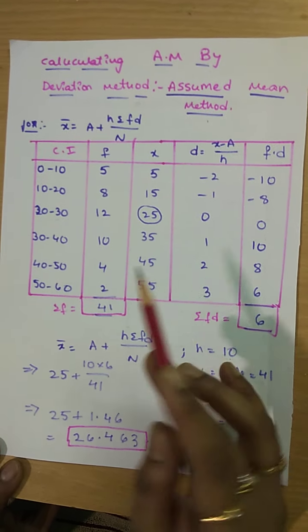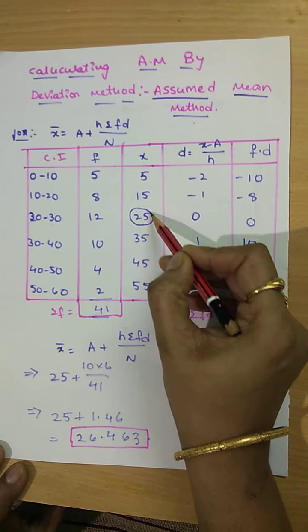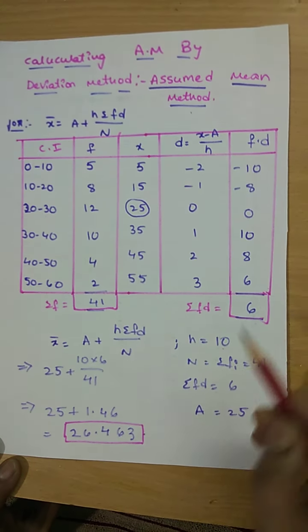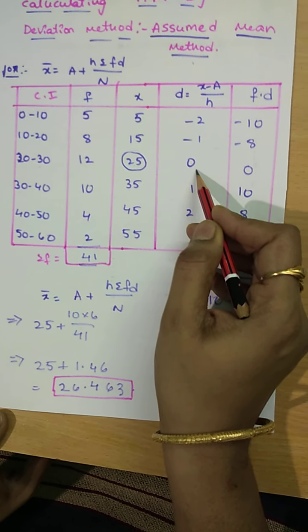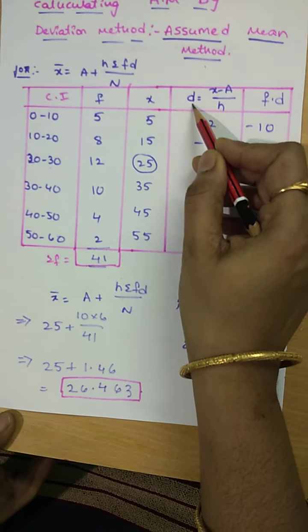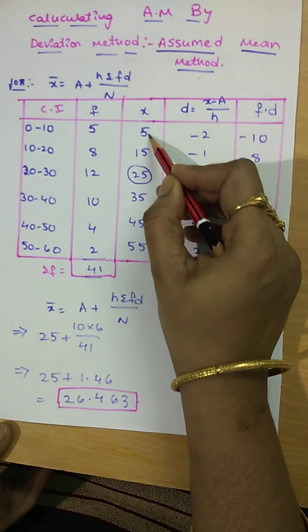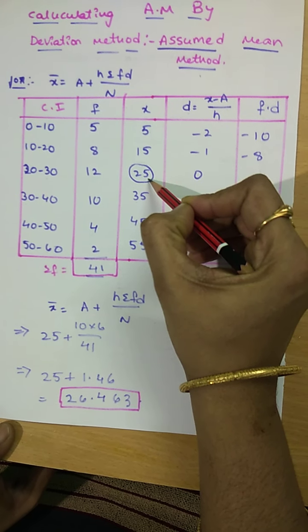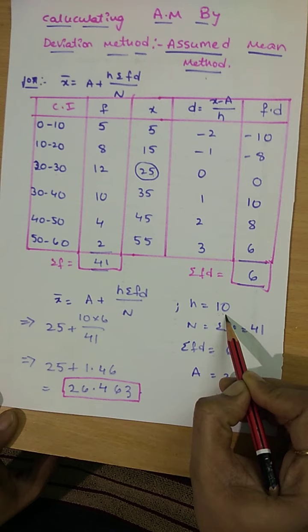For this we need to assume the mean. I have taken a equal to 25. So we need to find the d value here. d equal to x minus a divided by h. x means mid values, a means the assumed value, h means upper limit minus lower limit, which is equal to 10.